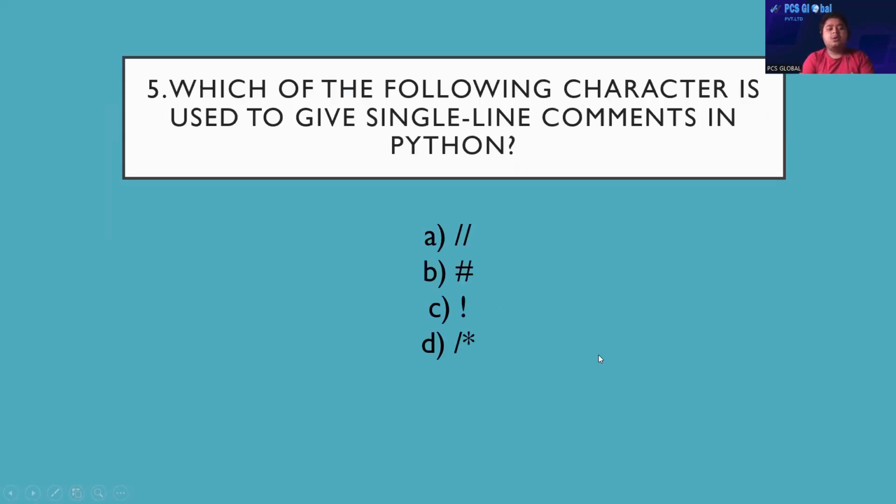The next question would be, which of the following characters is used to give single line comments in Python? When we do code in any Python compiler, that will be Python IDLE, that will be PyCharm, that will be Jupyter notebook, we use a particular character that is used for making comments.